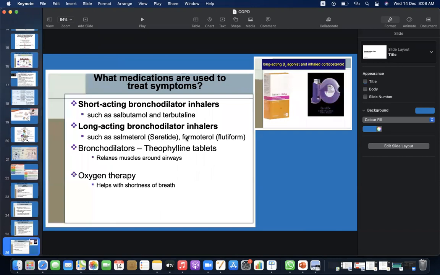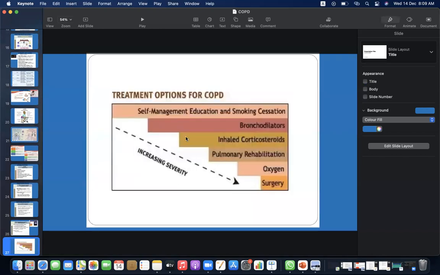What medications are used to treat symptoms? They are as follows: short-acting bronchodilator inhalers such as salbutamol, long-acting bronchodilator inhalers such as salmeterol or formoterol, and theophylline tablets, which relax muscles around airways. Oxygen therapy helps with shortness of breath. Treatment options for COPD are basically self-management, education, and smoking cessation. Then use bronchodilators, inhaled corticosteroids, pulmonary rehabilitation, oxygen, and then surgery, depending upon the severity.